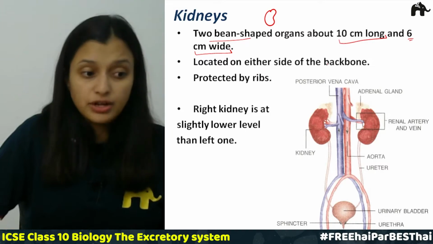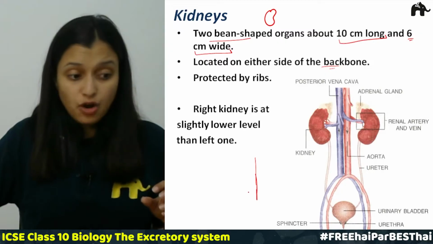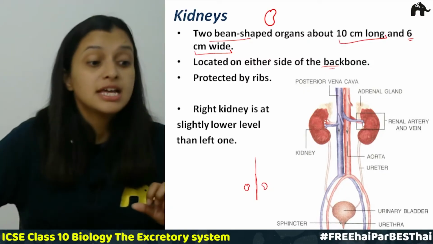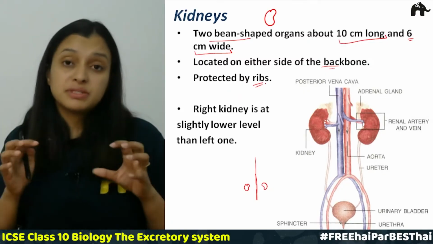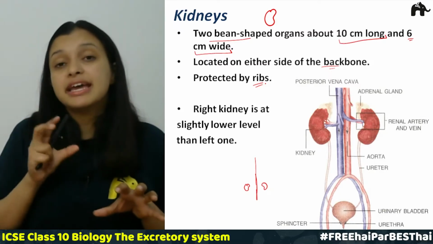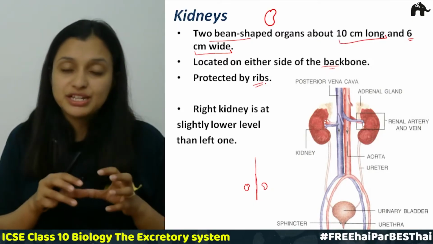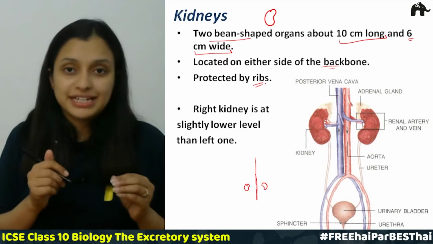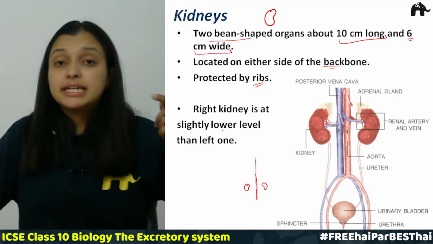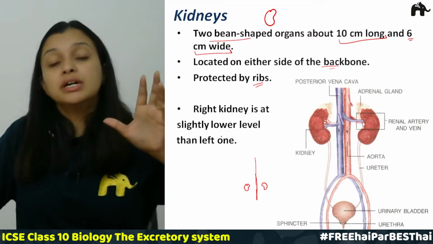Then they are located on either side of the backbone. So we have a backbone in the center, right? And on either side of the backbone, these kidneys are present. They are protected by ribs. Kidneys are very important because they are the primary excretory organs in our body, so they need protection. Who protects them? Ribs protect them. The next is, there are two kidneys, right and left. The right kidney is slightly lower in our body as compared to the left kidney.